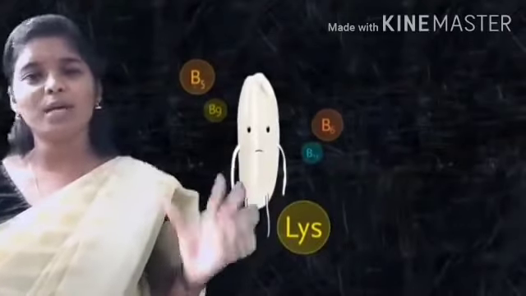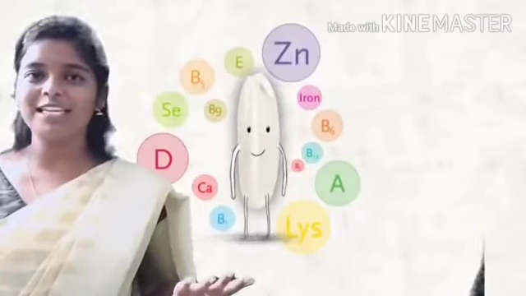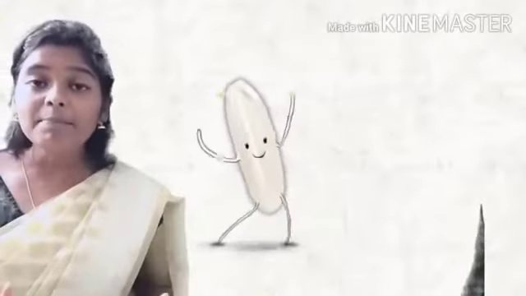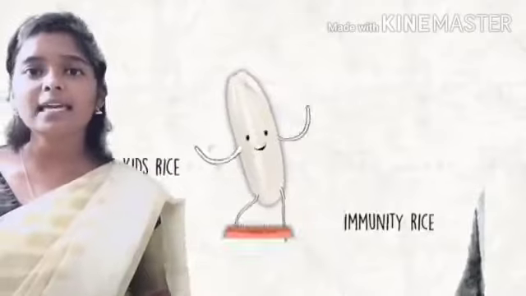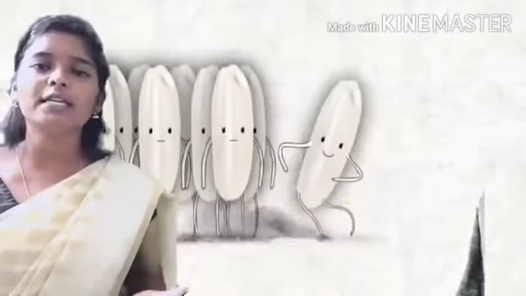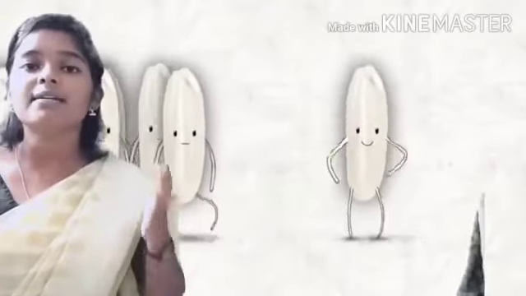Rice is very, very important, children, because we all love to eat rice. 90% of the world's rice population is in Asia. We are living in this country, right? The Asiatic continent. So 90% of the world's rice population is in Asia.